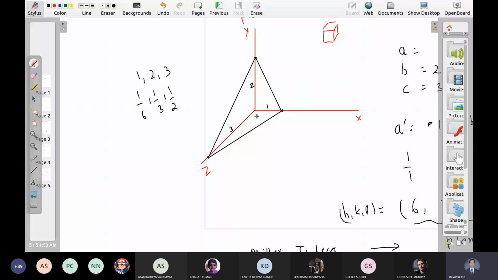See, Miller indices is not a property of one particular plane. Miller indices किसी एक plane का नहीं होता है. It is a family of parallel planes. वो parallel planes की family को represent करता है. So this is the plane that you got now. What is this length? 1 by 6. What is this length? 1 by 3. What is this length? 1 by 2. So you do not have to worry about the integer part. इसलिए आपको integer part के बारे में सोचने की कोई जरूरत नहीं है. So this is all about Miller indices.